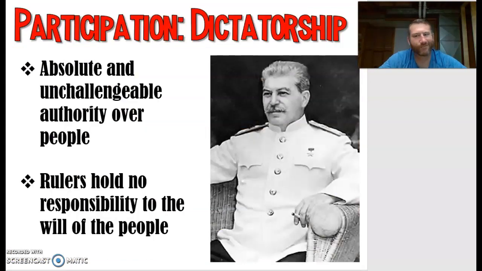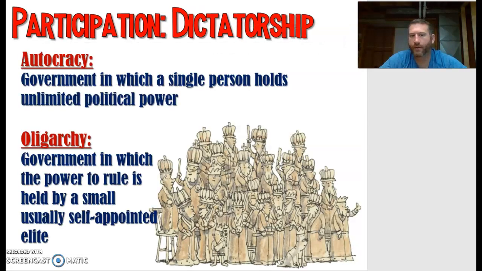Dictatorship: absolute and unchallengeable power. Rulers hold no responsibility to the will of the people. An autocracy is a government in which a single person holds unlimited political power. And an oligarchy is a government in which the power to rule is held by a small, usually self-appointed elite.